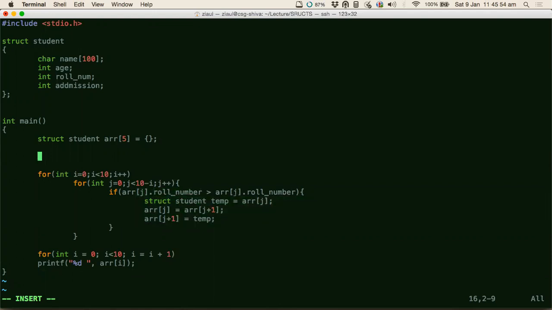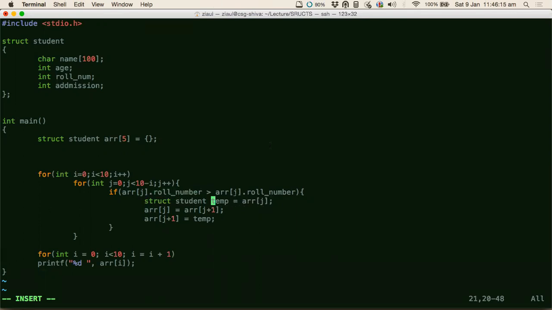The swapping is also exactly similar. Previously there was an int here, so instead of an int, I just have to swap structures now. That's it. So I name it accordingly. Okay, so is this example clear?